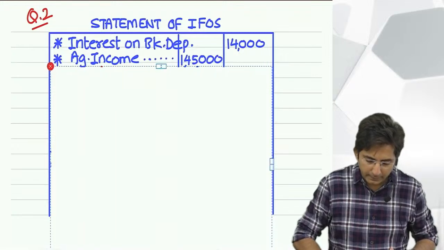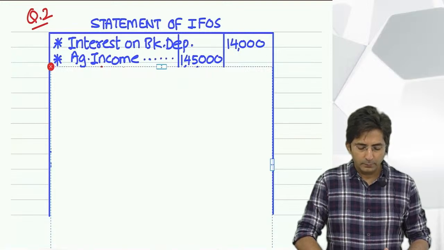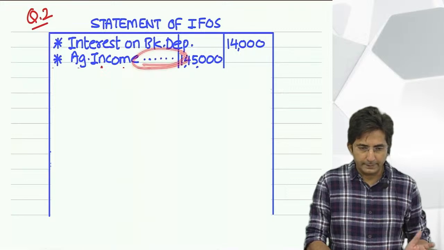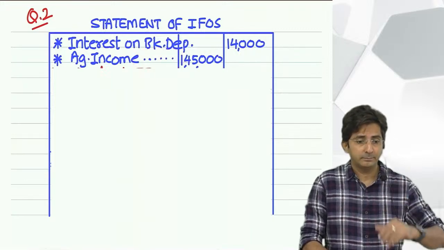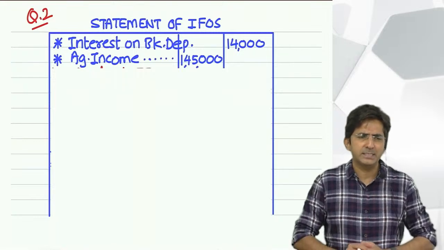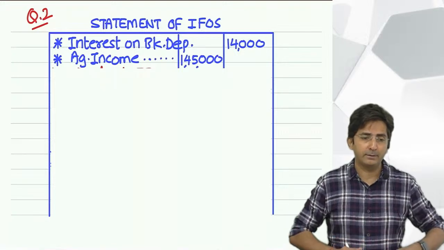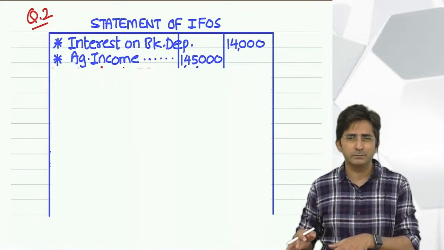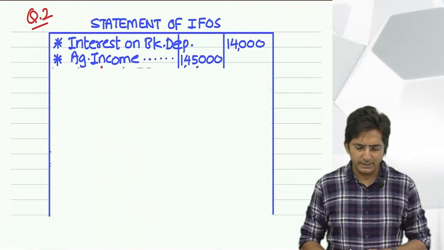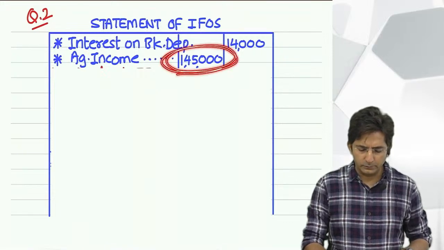See, I have written here agriculture income, inner column 1,45,000. You write it fully; I have written dot dot dot, which means I have not written it in detail. Regarding wordings, you don't take any tension. There is no law that you have to write this language or that language. Whatever appears in the question, copy that same thing. Agriculture income in China. So copy that 1,45,000 in a column.